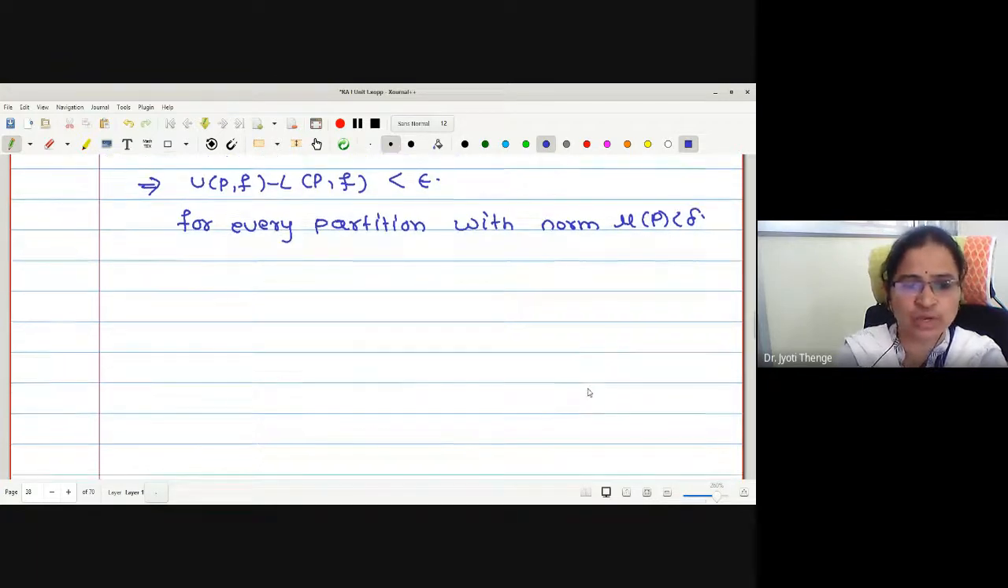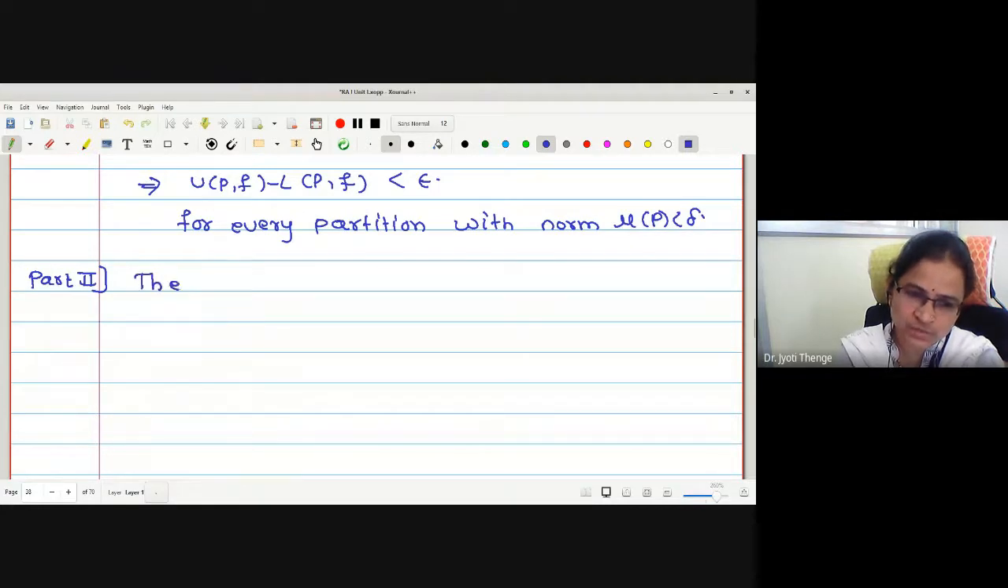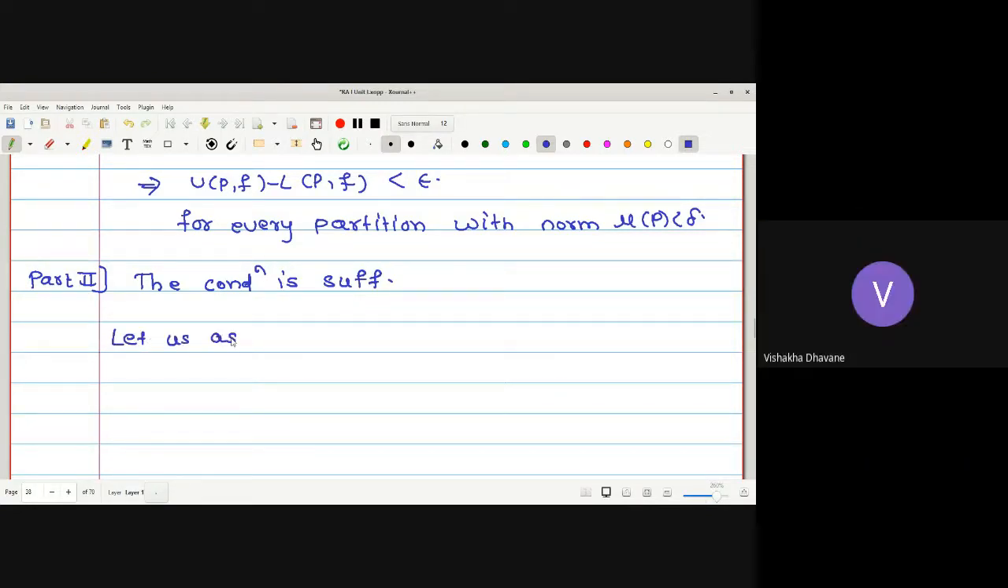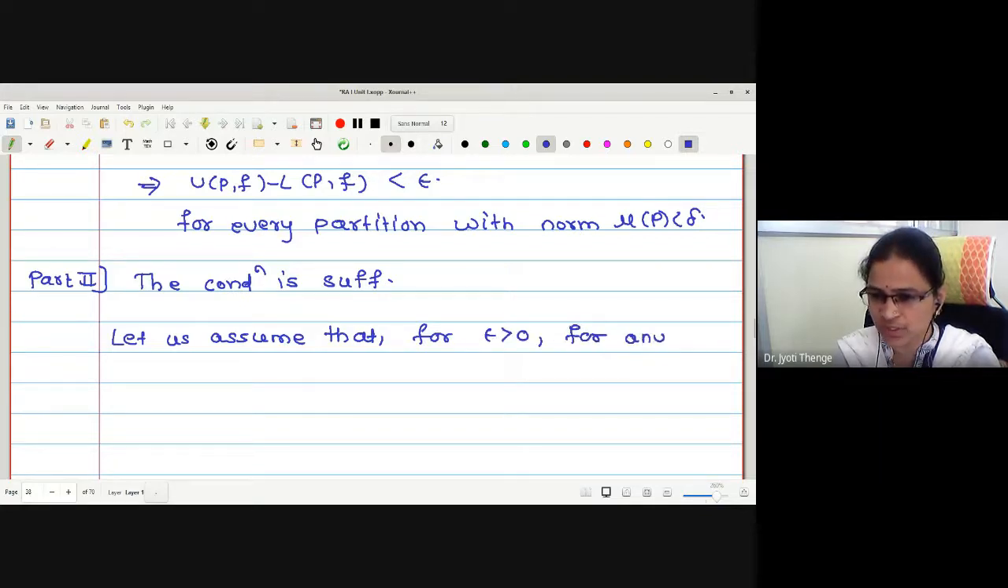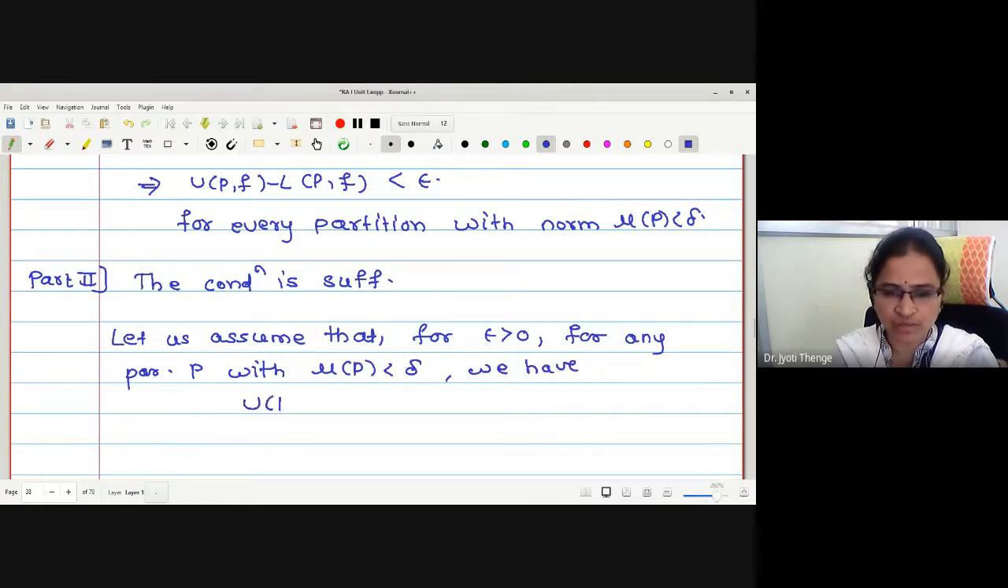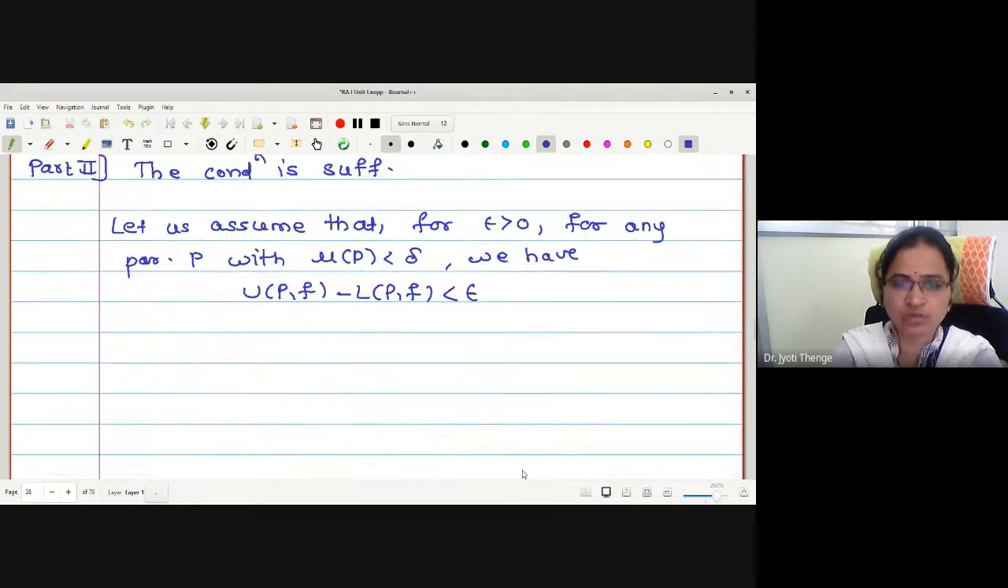Okay. Let me finish quickly the second part also. Sufficient part. What is the assumption now? Yes, we will assume the condition. For epsilon greater than 0, for any partition P with norm P less than delta, we have UPF minus LPF less than epsilon.